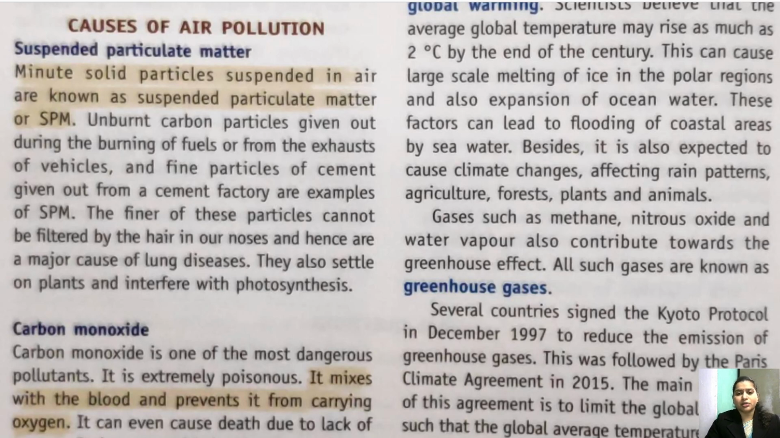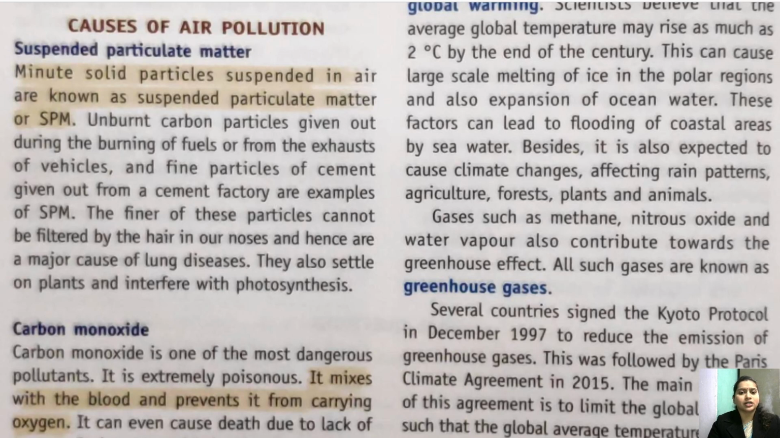So, children, many of you have asked me the question in the group that, ma'am, is carbon dioxide a pollutant? Children, carbon dioxide is not a pollutant if it is in limited amount. But if carbon dioxide is in excess amount, मतलब इतना ज़्यादा हो जाए कि it traps a lot of sunlight and it increases the temperature of the earth, then it is harmful. Then it acts as a pollutant. Getting it? So carbon dioxide in its minimal amount is not a pollutant, but definitely if it is in very excess amount, then it is a pollutant.